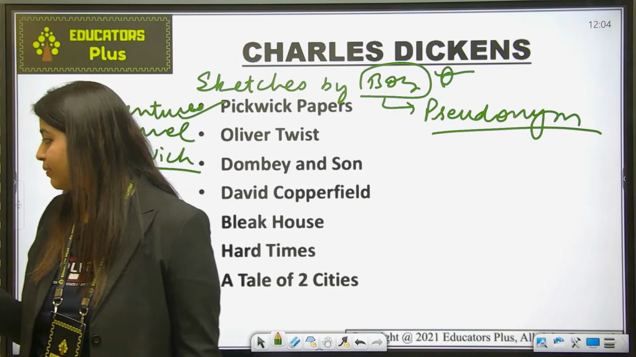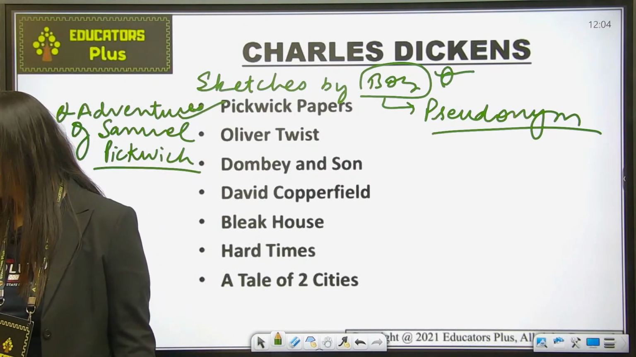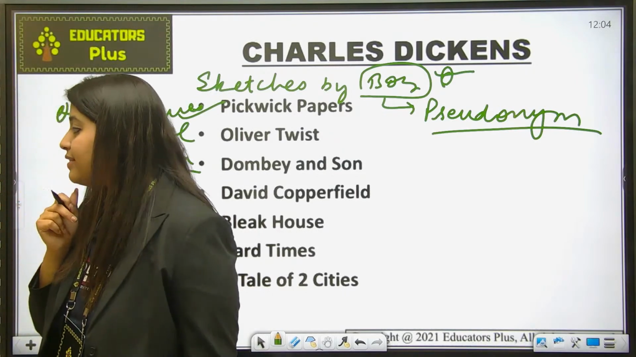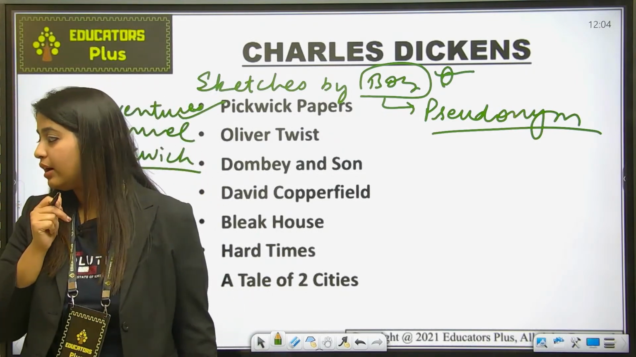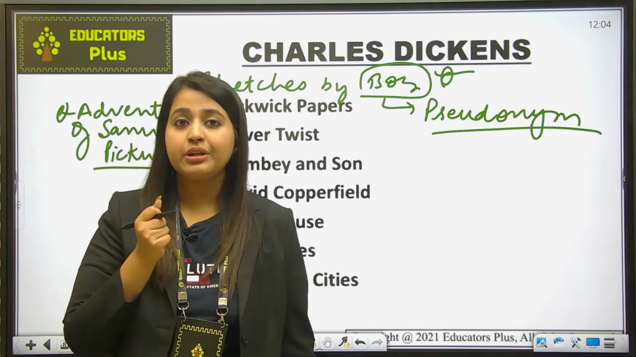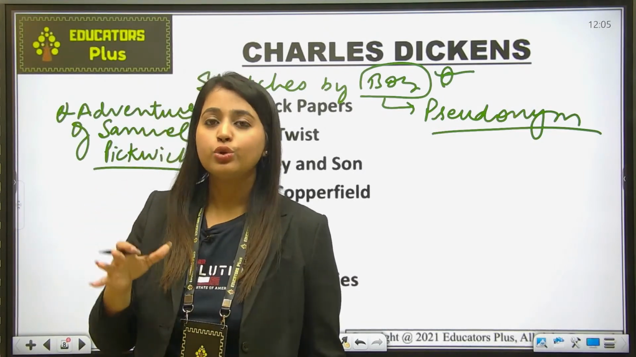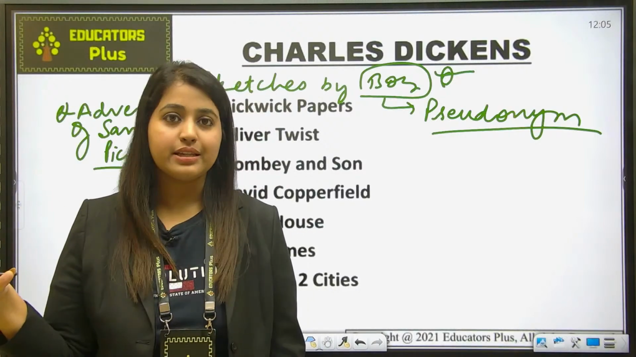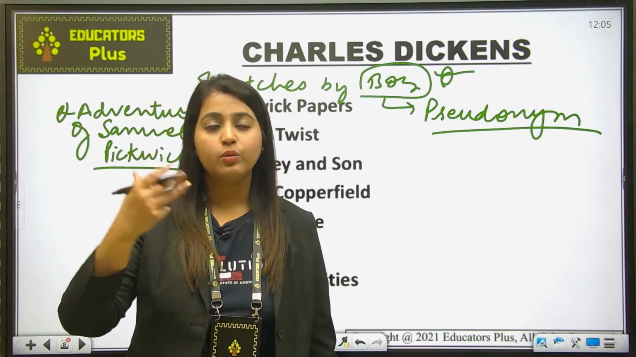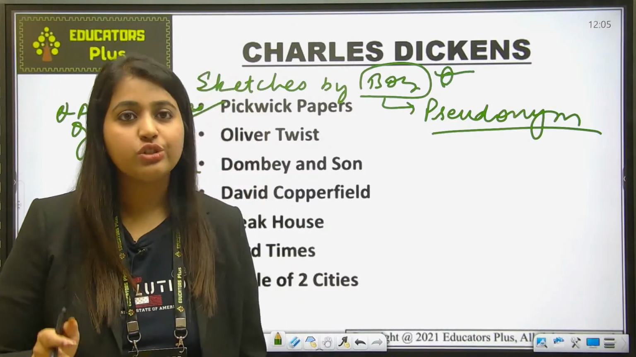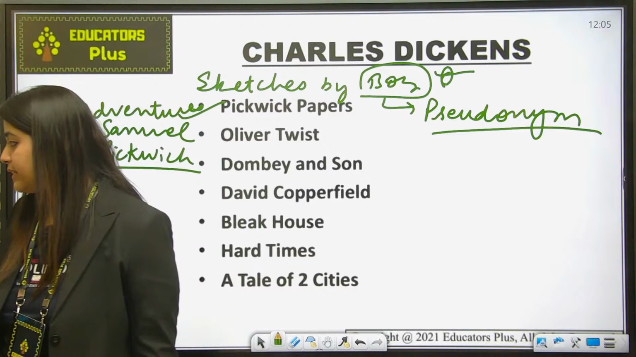Is this clear? Please let me know in the chat box. Okay, as I told you, these writers were not actually accepted as they were. So in the initial days they used a false name to know the interest of the reading public. Then afterwards, when their work started getting famous, they used to publish their work under their original name. Is this clear, Devendra?